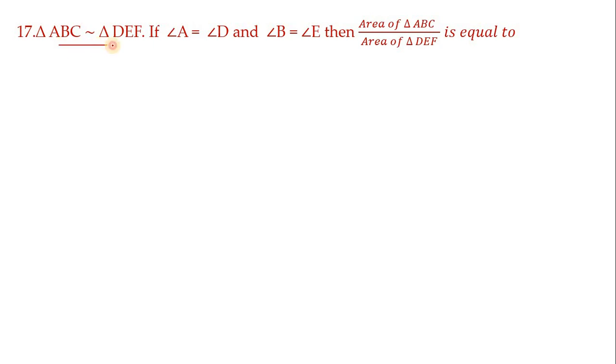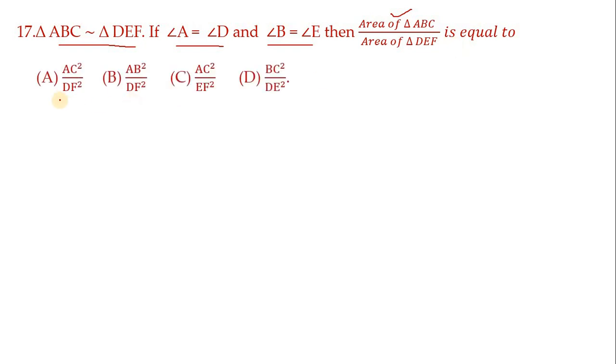In triangle ABC, similar to triangle DEF, if angle A equals angle D, angle B equals angle E, then area of ABC by area of DEF is equal to AC square by DF square, AB square by DF square, AC square by EF square, BC square by DE square.